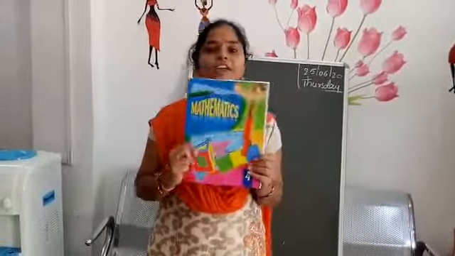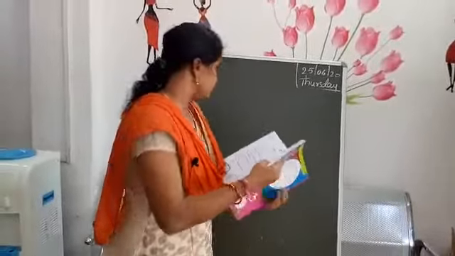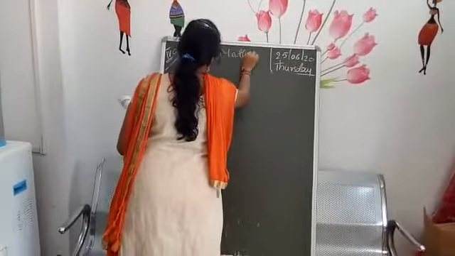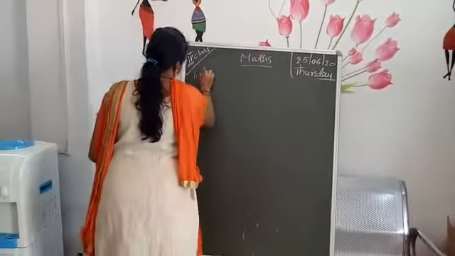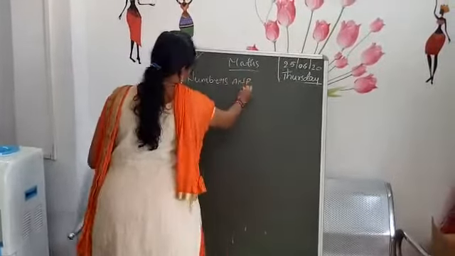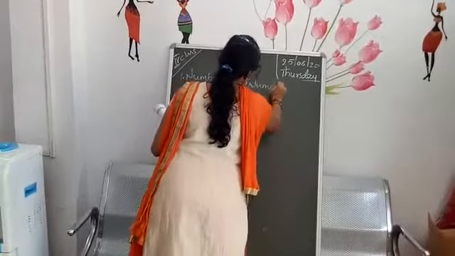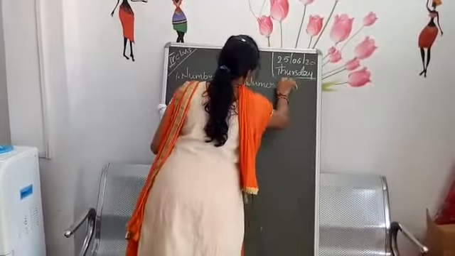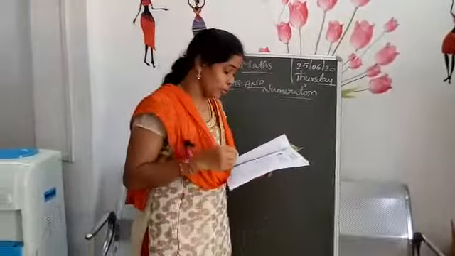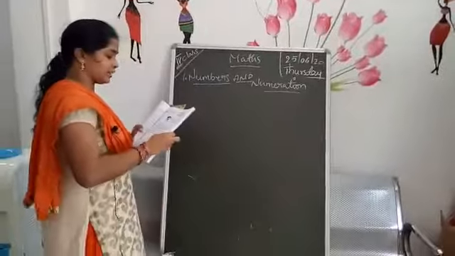Okay children, all of you open your textbooks. Open the first chapter. Our first chapter name is Numbers and Numeration. In the earlier classes you have already learned about numbers, numerals, place values and digits, yes or no? So again we go through the basic things. Write the numerals for the given numbers.